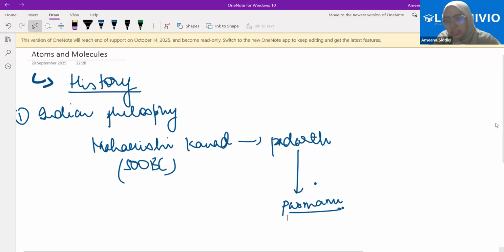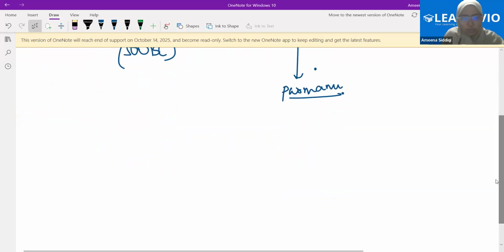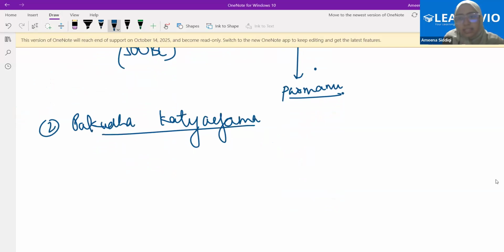Now, there was another scientist by the name of Pakuda Katayama. He gave his ideas on the same philosophy that was given by Maharishi Kannad. He further expanded the same ideas, and he said that whatever we see around ourselves is matter.